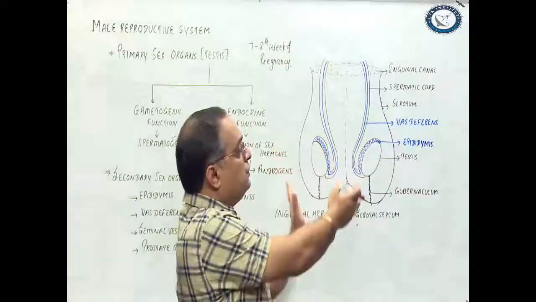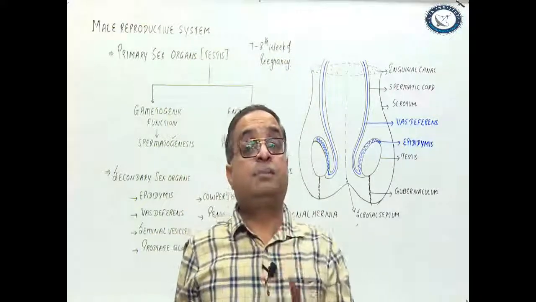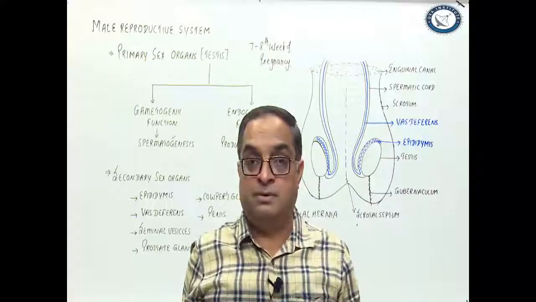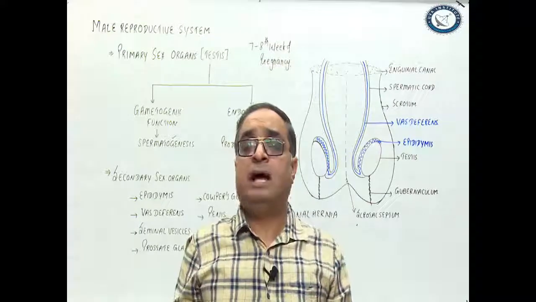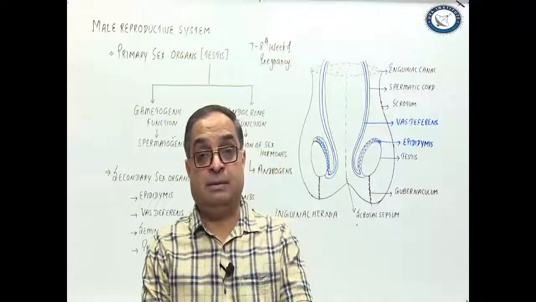So this diagram shows you the position of the testes and why testes are there in the scrotum. Because sperm production, maturation, storage requires lower temperature. How is scrotum able to act as a thermoregulatory unit? How is scrotum able to maintain that temperature?